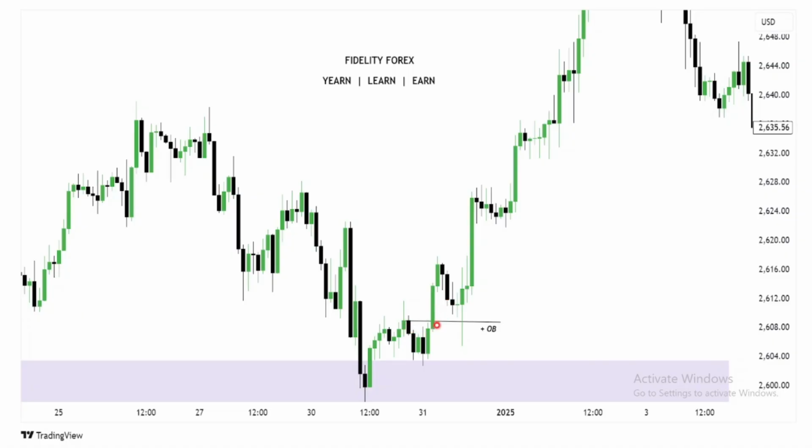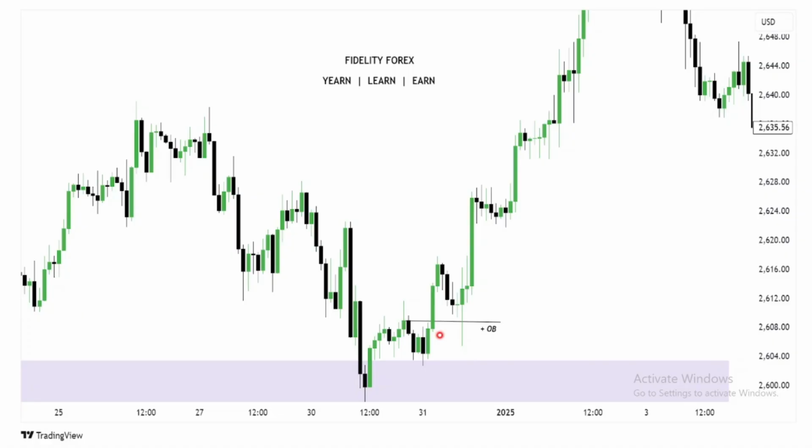We want to see that closure above. When the market comes down to that very level, we want to see it being respected. When we are bullish, we want to see a down close candle in the form of an order block respecting price, going higher. This is what we want to see, guys.